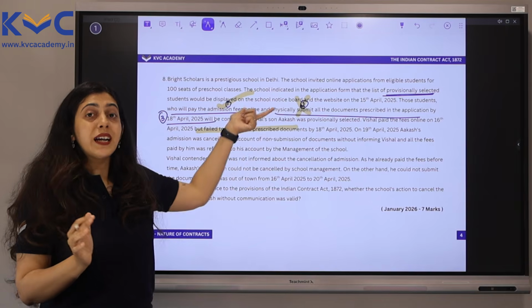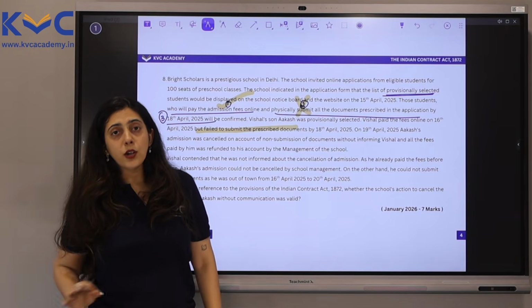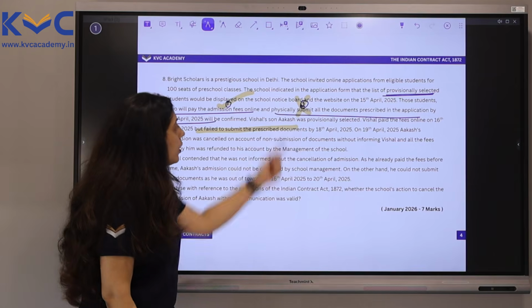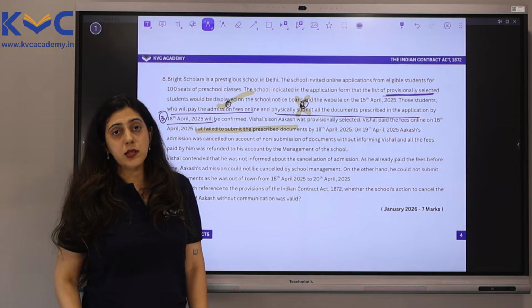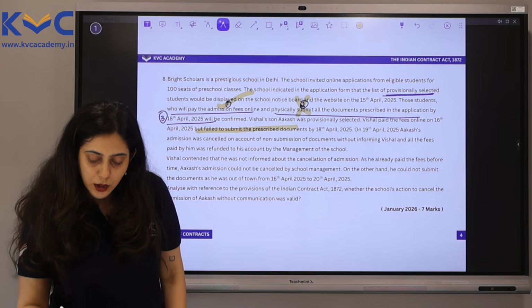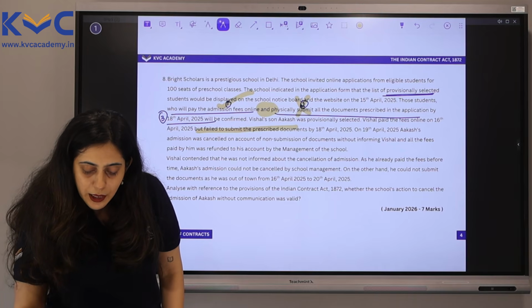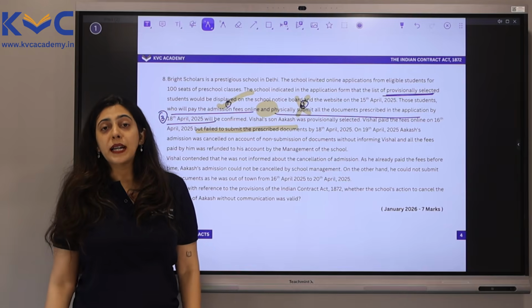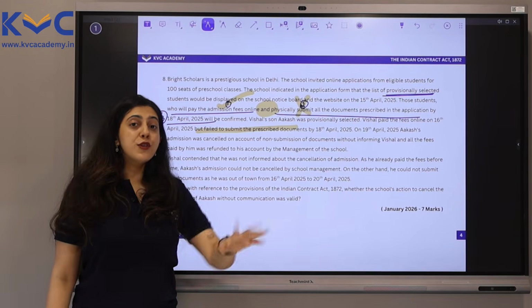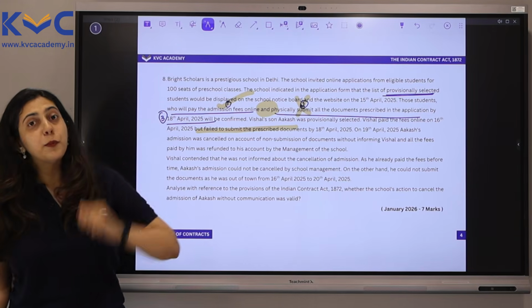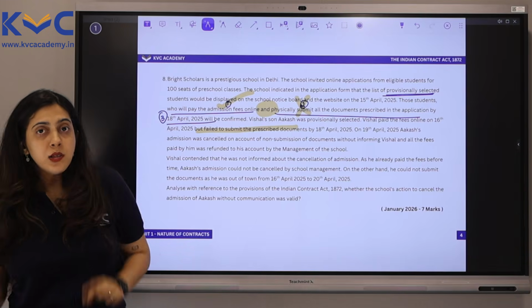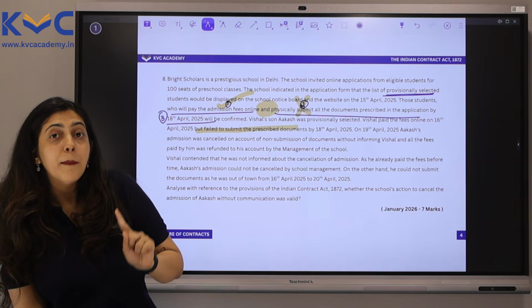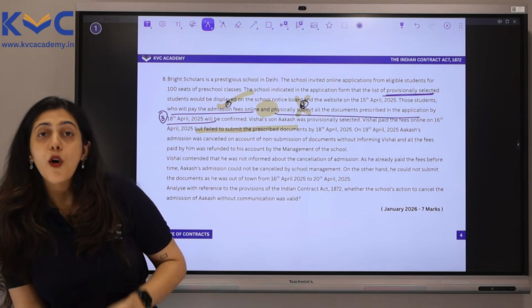But if you see the conditions that were given by the college, the first one was to pay the admission fees online and the second one was to physically submit all the documents. So it is not an or option here. It is and. That means both the first and the second condition have to be met. And if you remember the modes of revocation, we had a few points there. One of those points was that revocation can also happen by non-fulfillment of the conditions prescribed in the offer.